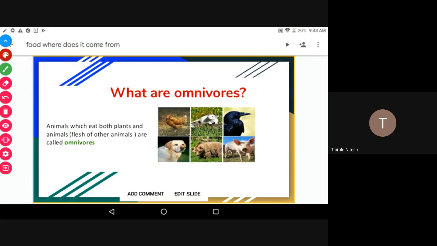And finally, scavengers. What are scavengers? Animals which eat only plants? No, no. Animals which eat only plants are herbivores. Animals which eat only dead bodies, dead animals. Very good. Animals which eat dead and decaying animals, like vulture and eagle. Children, please mute yourselves, everyone.